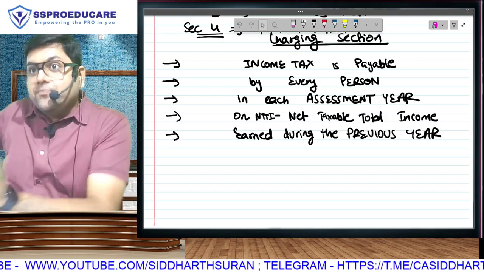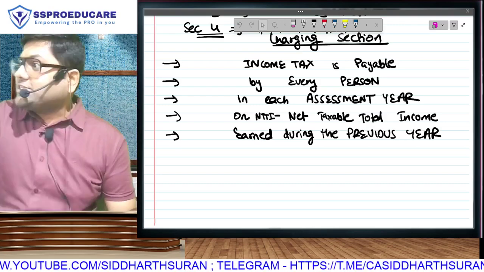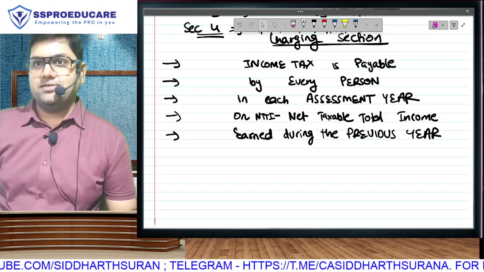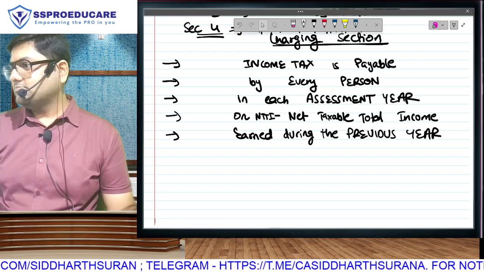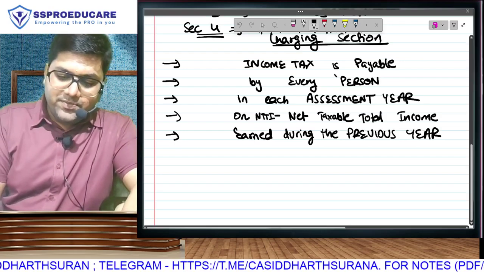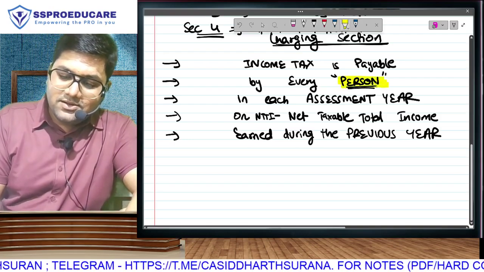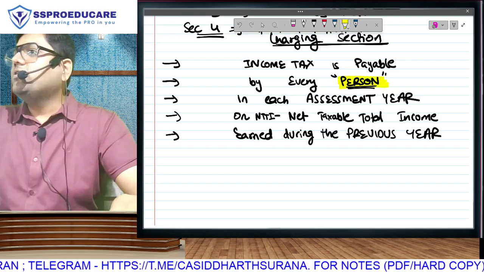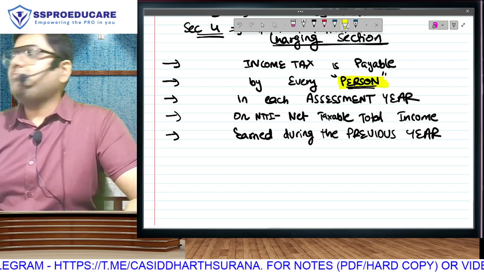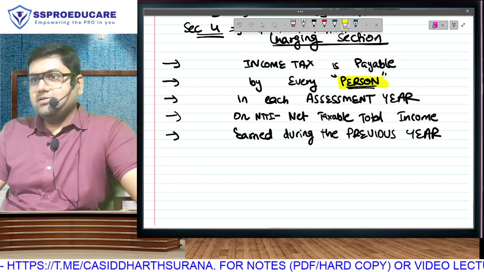Understanding this is your syllabus. If I finish explanation of section 4, I will say your syllabus is over. I will explain how. What do you mean by person? You think you and me? No. It can be a partnership firm also. It can be a company also. It can be an LLP. We have to go and learn the definition of person.